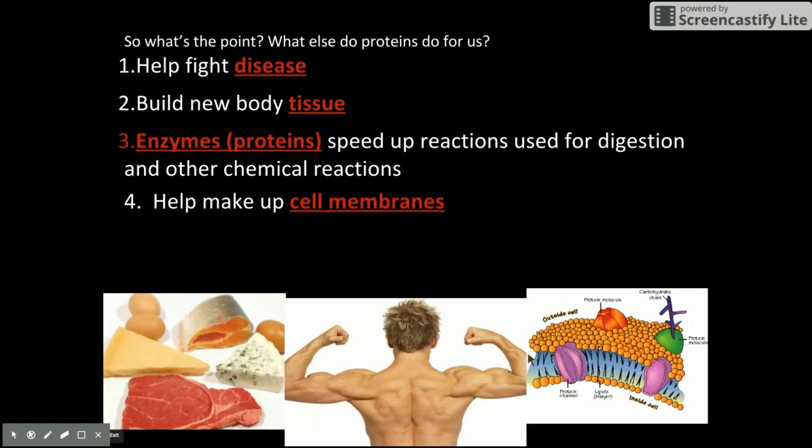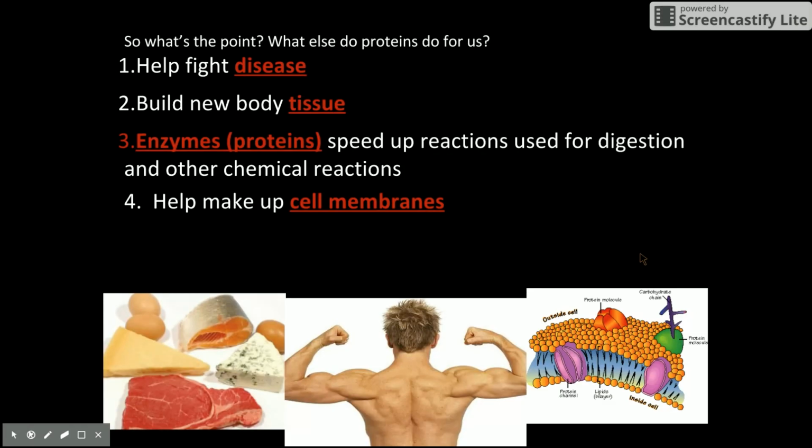We have our phospholipid bilayer here. We also have these channel proteins that help larger molecules to go through. We also have these other proteins that are on the outside of the cell that have different jobs that we can talk about later as well. So in addition to building our muscles and things like that, proteins are very important in our bodies. There's all kinds of things that they're doing.